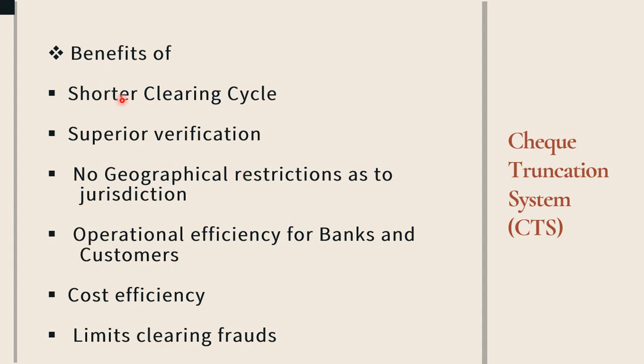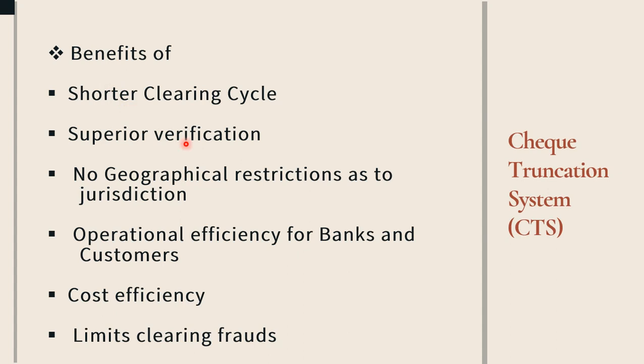The first benefit is a shorter clearing cycle. Before the check truncation system, it used to take 4 to 5 days to clear a check. Now, because of this system, the transaction period has become shorter. This benefits the customer as well as the bank.